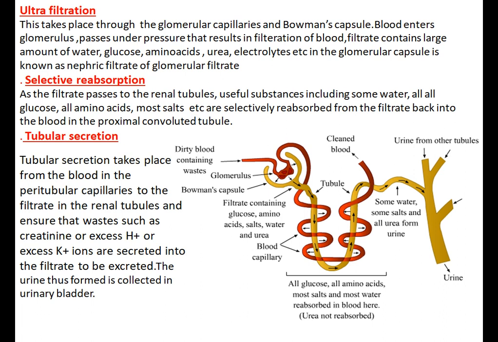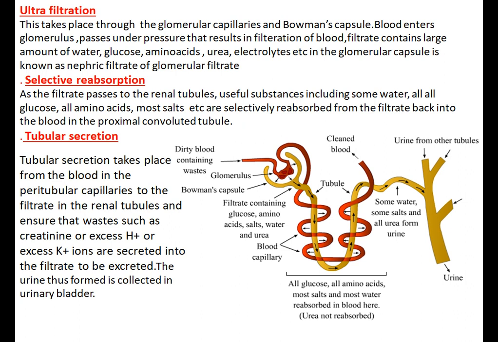Now I think it is very easy. This is the collecting duct. The collecting duct collects the urine from the distal convoluted tubule, and the urine now contains urea, uric acid and ammonium salts.